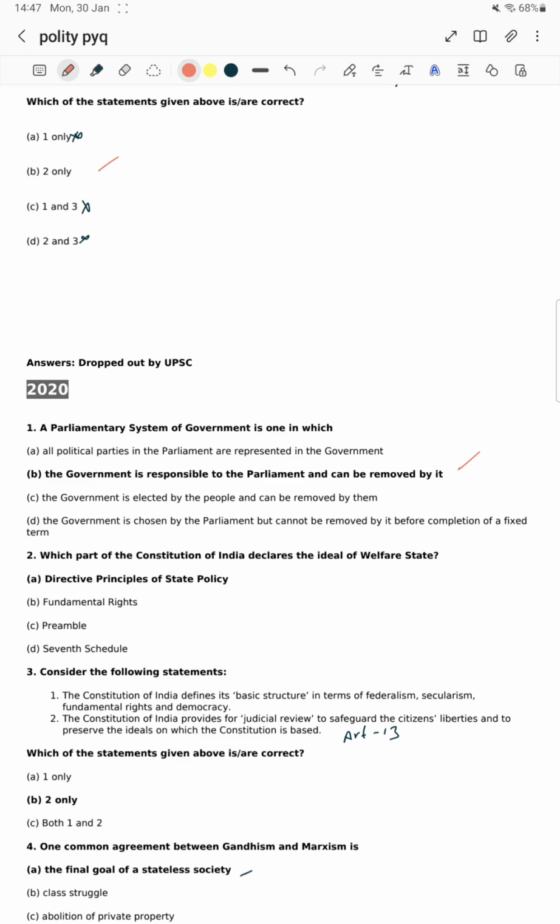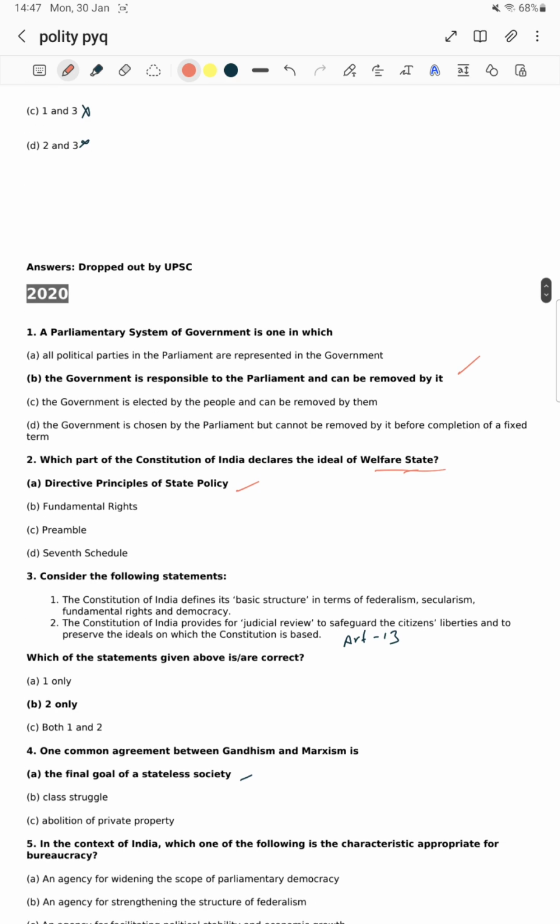Which part of the Constitution of India declares the ideal of welfare state? Okay, in welfare state, mostly DPSP. DPSP talks about the positive ideals, the welfare of the state. Okay, consider the following statements. It means the question is from DPSP, the question is from Parliament.